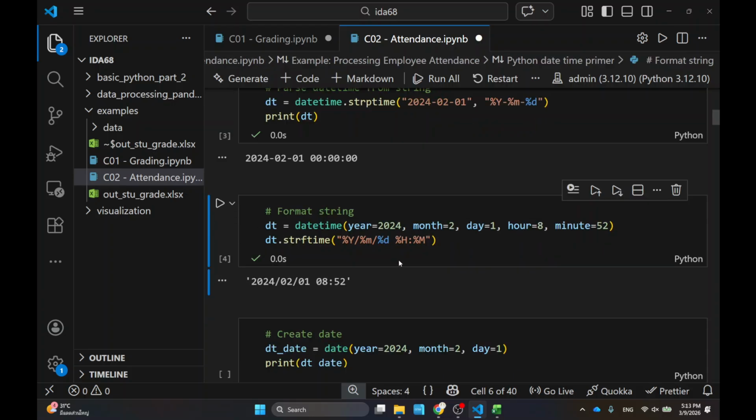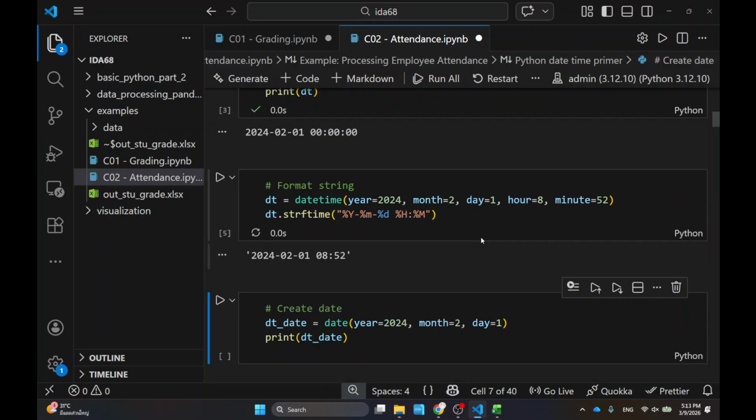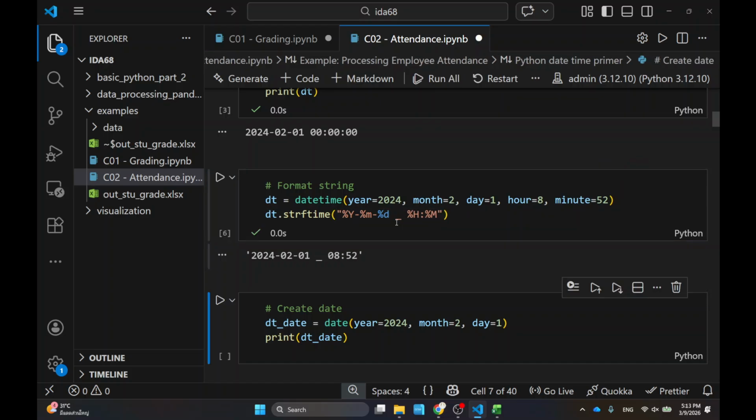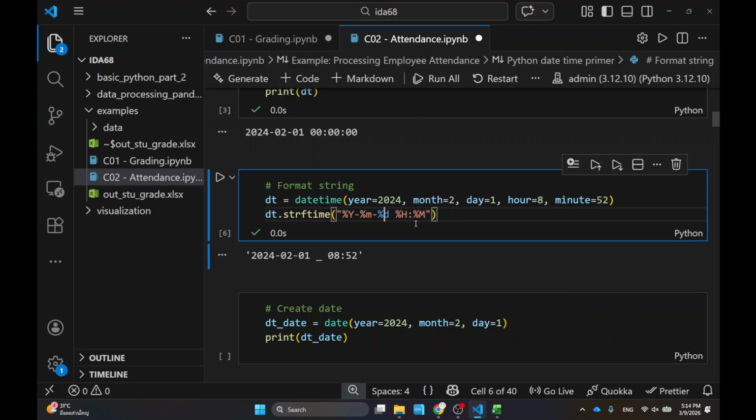For example, feel free to change this one. I can change it into a dash format like this, and it will change it. I can even make it different, like I can make underscores in here. And this is how you generate back, or format, the string from the datetime objects. So feel free to change it, but keep the percent sign the same, because that's the placeholder for each of the fields.